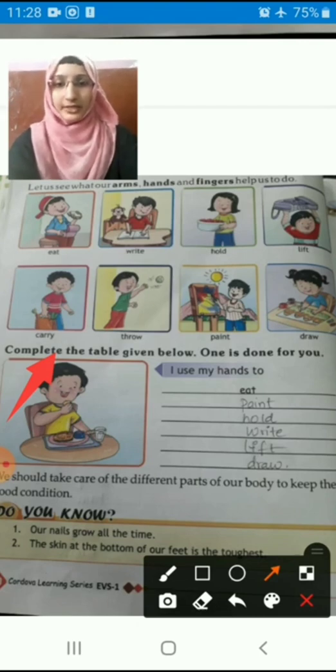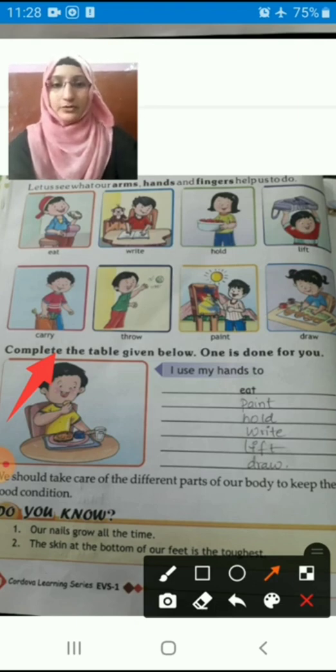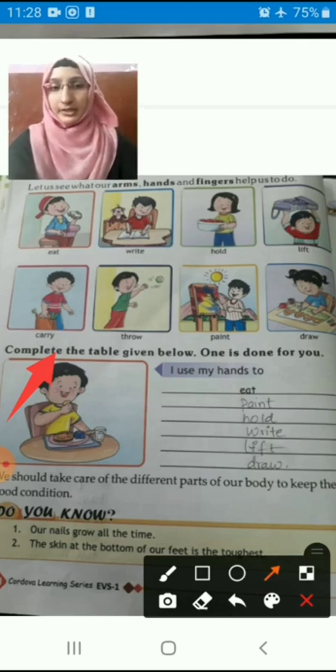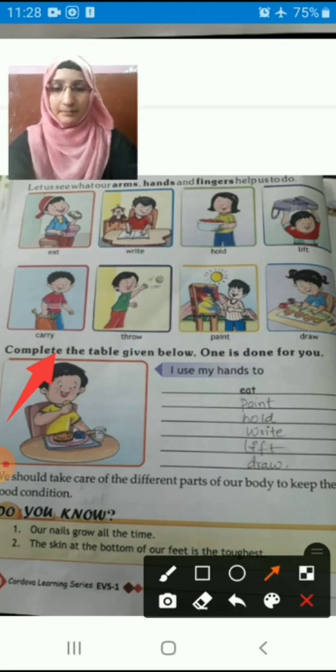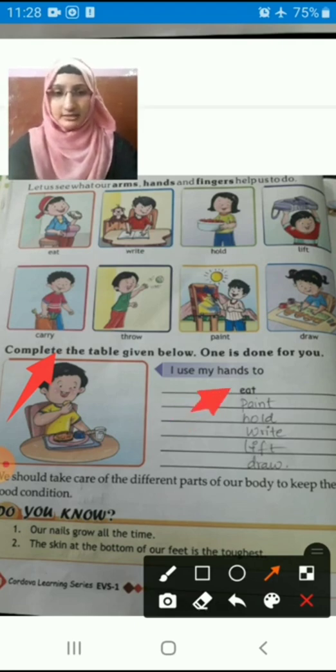So what do we have to do here? Complete the table given below. One is done for you. Now हमको ये table complete करना है and one as an example already वहाँ पर दिया गया है, okay? I use my hands too. मैं अपना hand use करता हूँ. For what work? Eat, E-A-T. Eat is given, right children? This is eat. Now we have to complete all the blanks.